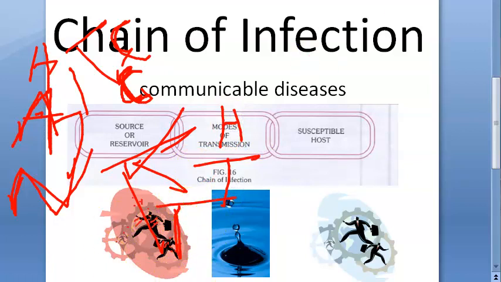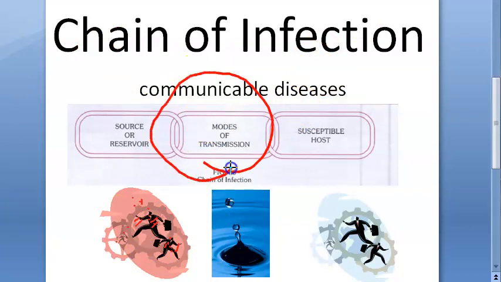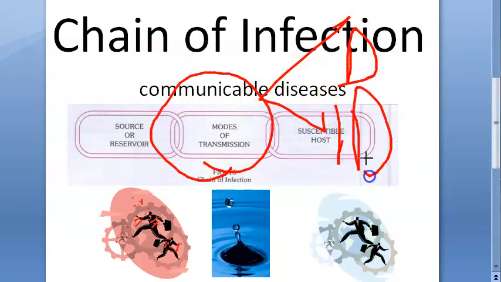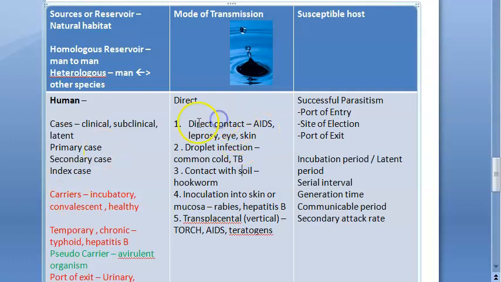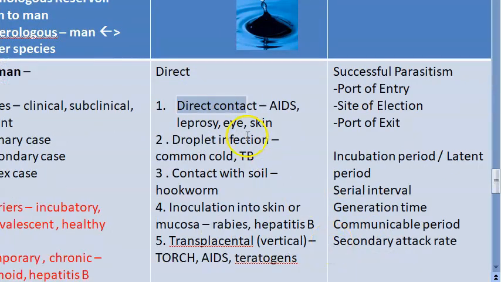Now let us move on to modes of transmission. Modes of transmission, guys, here you have two things: direct and indirect, okay. Under direct, let us see what all are there. Just look at the headings here: direct contact, droplet infection, contact with soil, inoculation into skin and mucosa, transplacental.